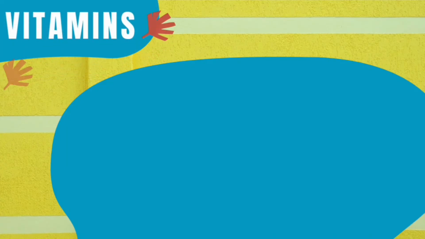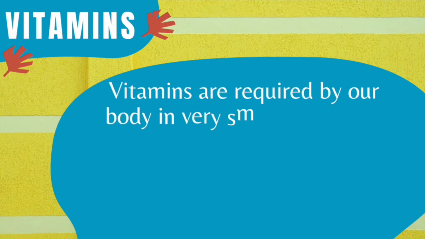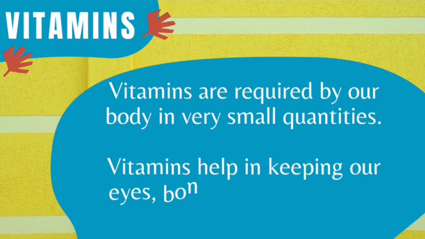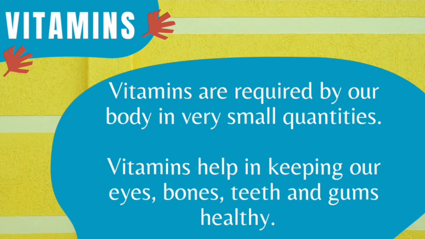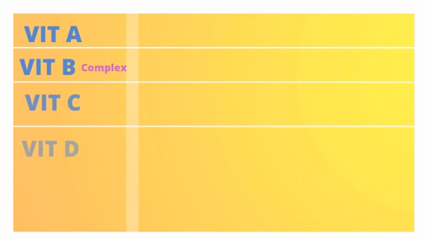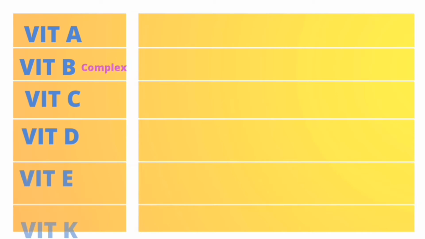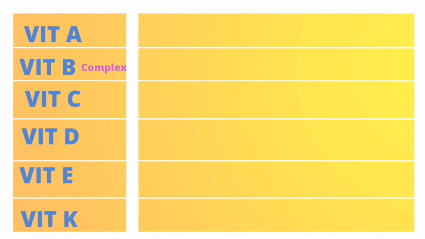Vitamins are required in very small quantity by our body. Vitamins help our body in fighting against diseases. They also help in keeping our bones, eyes, teeth and gums healthy. Vitamins are of different kinds known by different names. These are vitamin A, vitamin B complex, vitamin C, vitamin D, vitamin E and K.